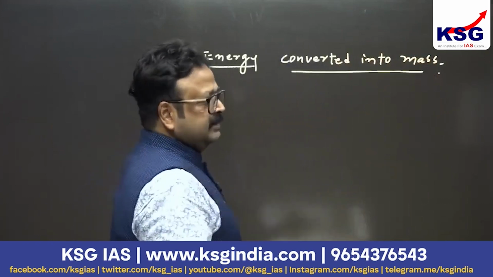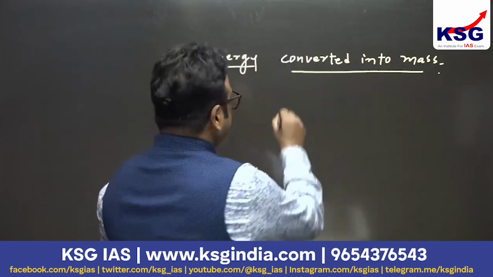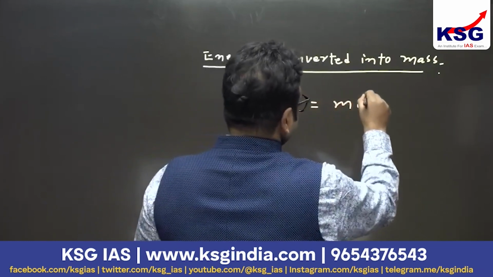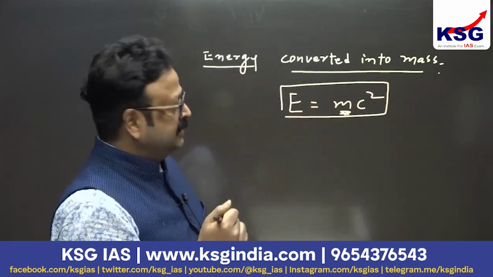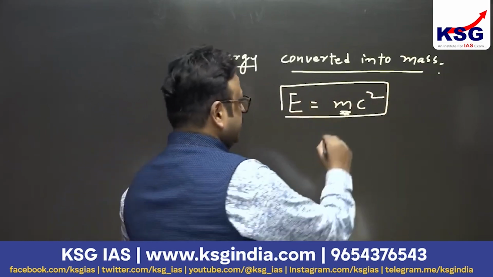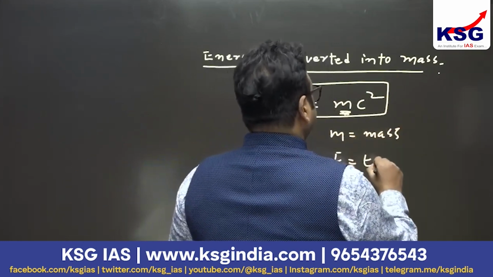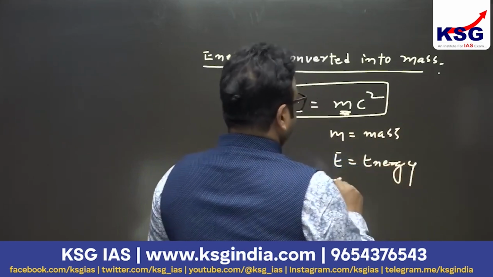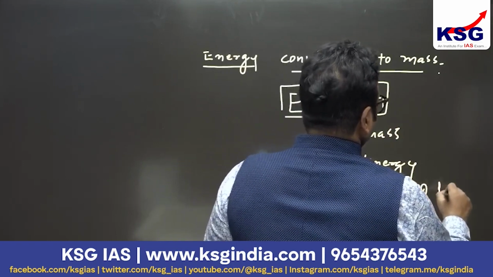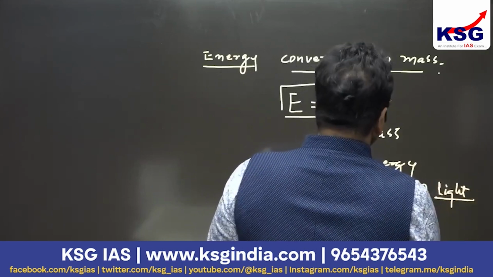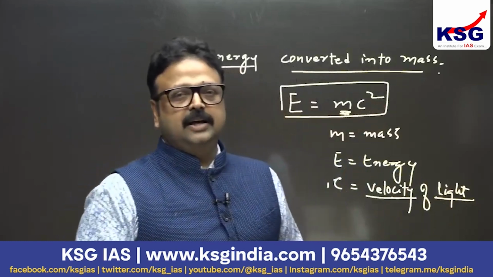And we know there is a relationship between energy and mass, given by Einstein: E equals mc squared, through which mass can be converted into energy as well as energy into mass, where m stands for mass, E stands for energy, and c is the velocity of light, the fastest thing moving in our universe, 3 lakh kilometers per second.